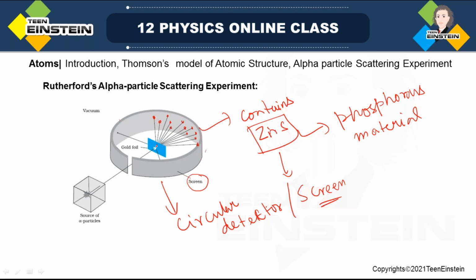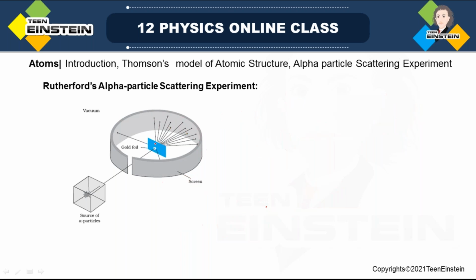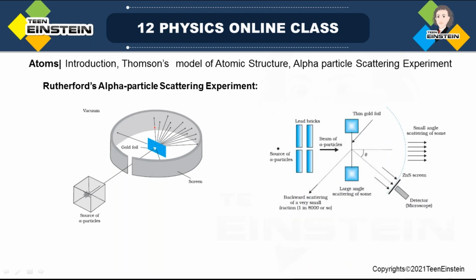The same thing happens here. Wherever the alpha particle, after passing through this gold foil, hits the screen, there will be bright light, and just by seeing that bright light you can understand where the alpha particles are going after being scattered by this gold foil, or after the collision with this gold foil. Okay, I'll show you one more thing here.